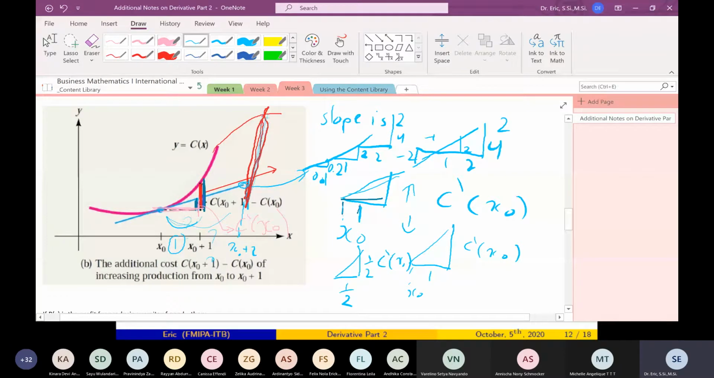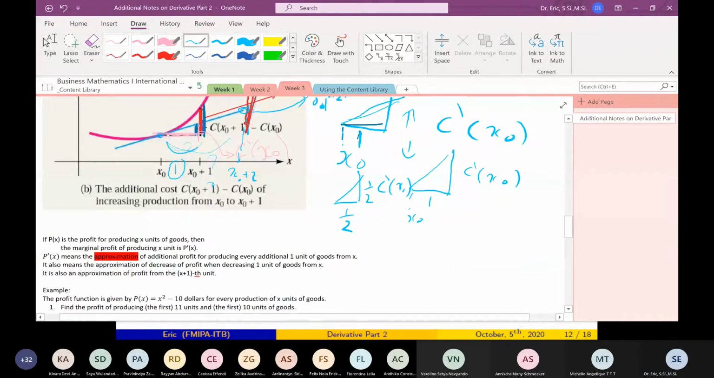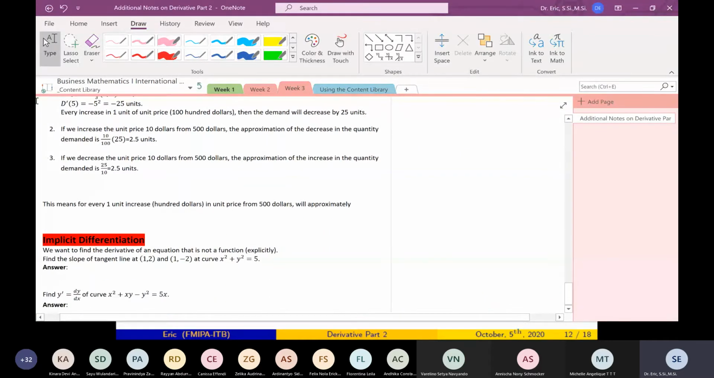Okay. Questions about the marginal analysis and approximation? If you don't have any questions, I would like to move on to implicit differentiation.